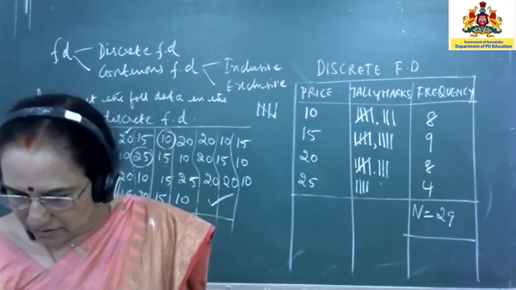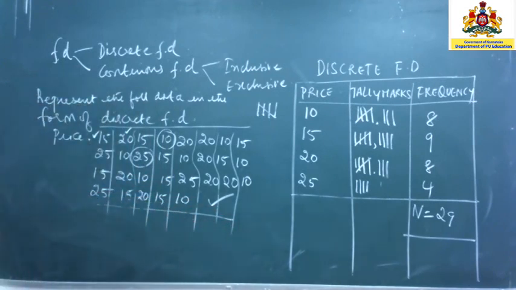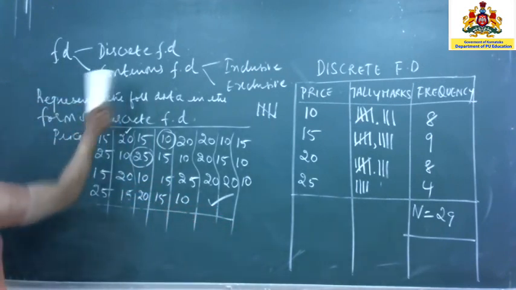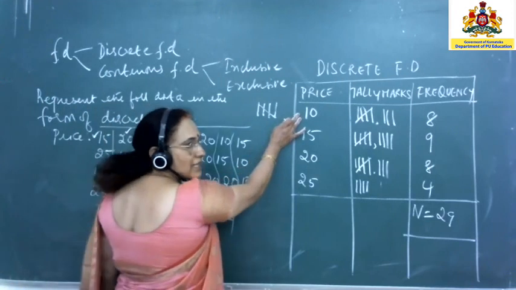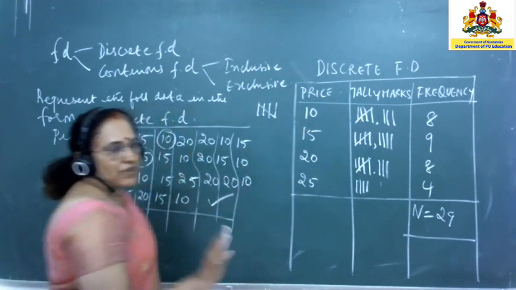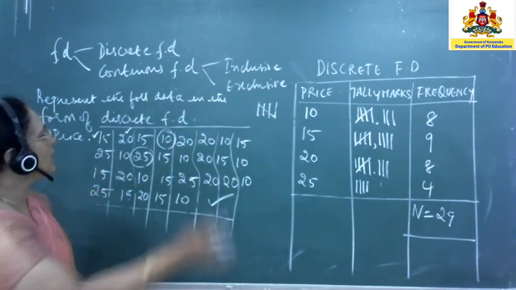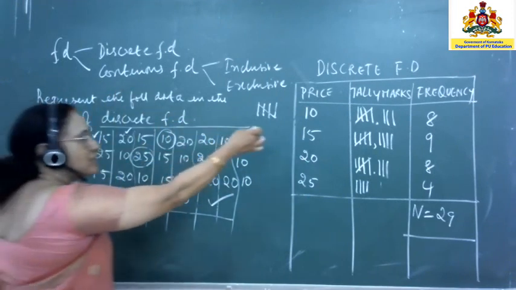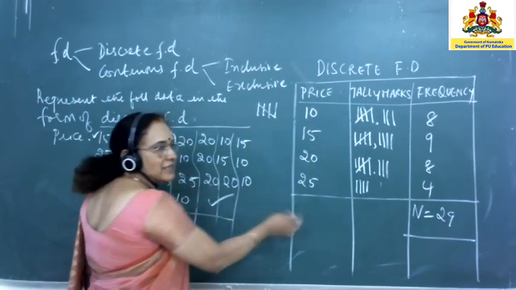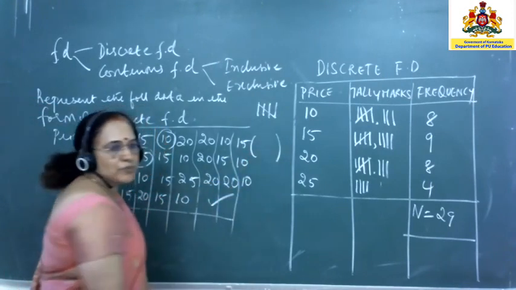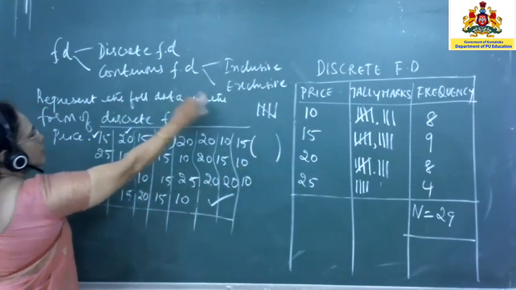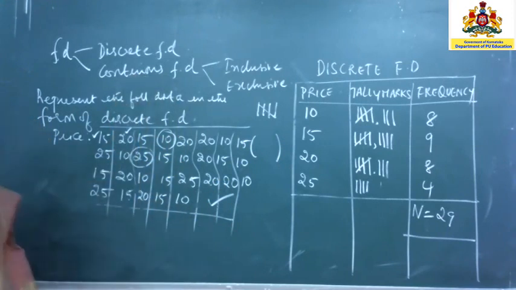Now the next one, you have what is called continuous frequency distribution. Okay. Now in this case what happens is, we have taken the variate as such and we have written that. We have not done any groups. So in case of a continuous distribution, whatever the variates are there, you will be putting that in the form of a range, or you say a group. Therefore that becomes a group frequency distribution, or you call it a continuous frequency distribution. Okay.